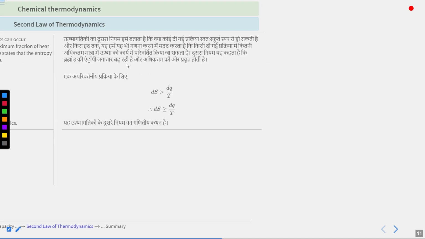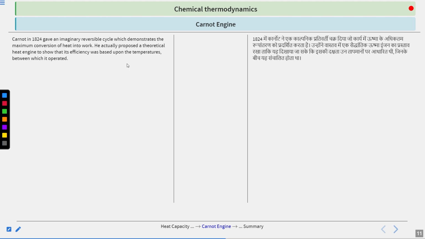Now moving on further, next is the Carnot engine. It was created by Carnot in 1824, and it was a hypothetical situation in which he tried to calculate the efficiency. So what we do in a Carnot engine is take a source and a sink, and heat goes from source to sink and some work is done, and the remaining amount of heat is supplied back to the source. So this is the overall process.